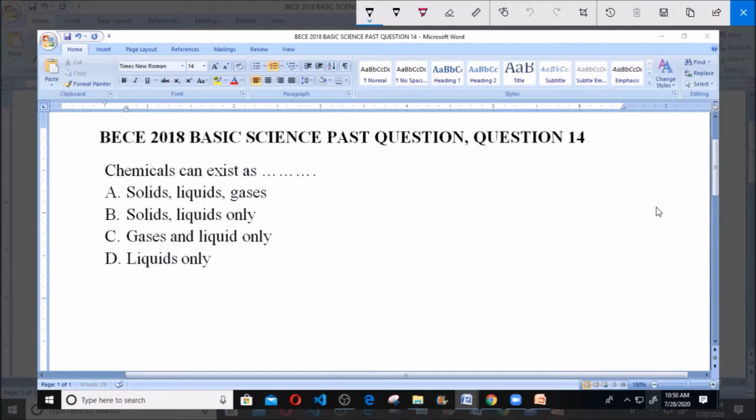A. Solids, liquids, gases. B. Solids, liquids only. C. Gases and liquids only. And D. Liquids only. Now, what are chemicals?